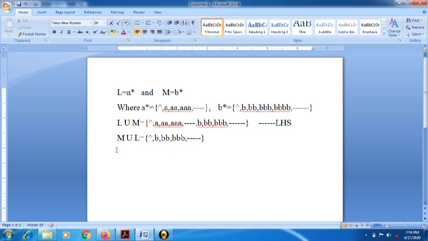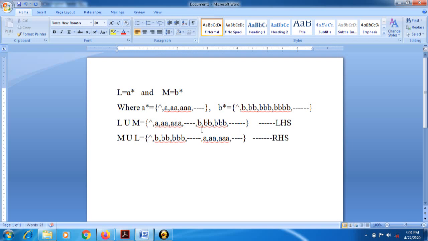And after that, union with L. L contains epsilon, A, any number of times A. We have already considered epsilon, the null value, so we will start directly from A, double A, triple A, and so on. This is the right hand side.